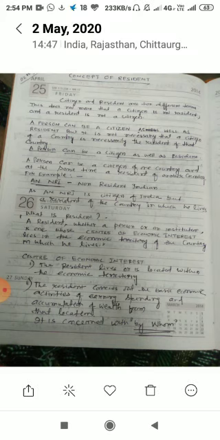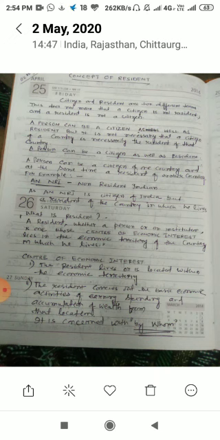Now my question is, what is a resident, or what do you mean by resident? So many people have given definitions.